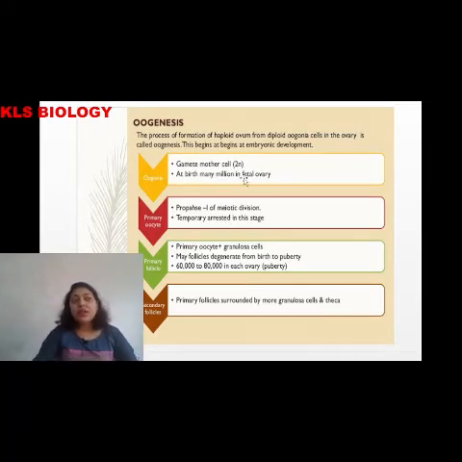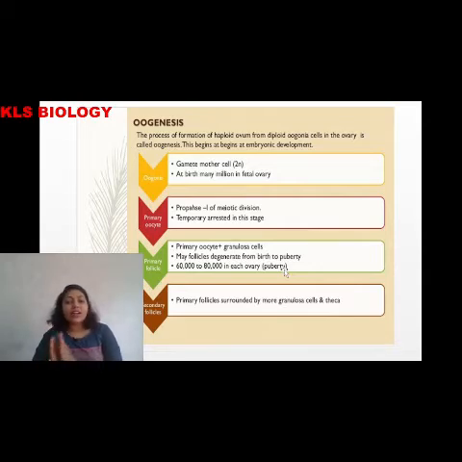At birth, remember, there are about 300 to 3 million oogonia cells present. But at puberty, at the stage of maturation, only 60,000 to 80,000 germ cells or primary oocytes are retained. This is most important.